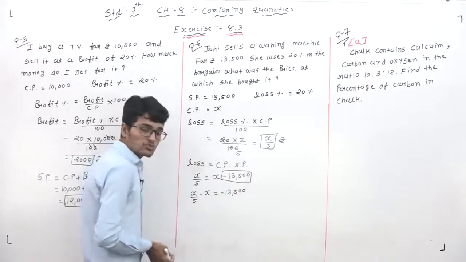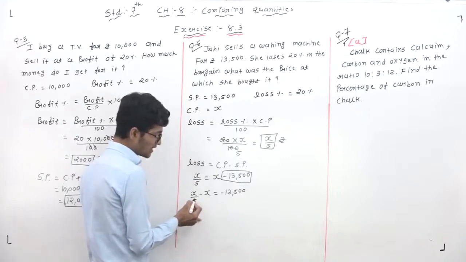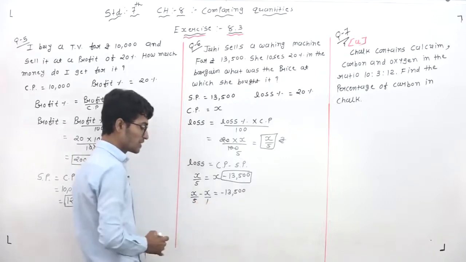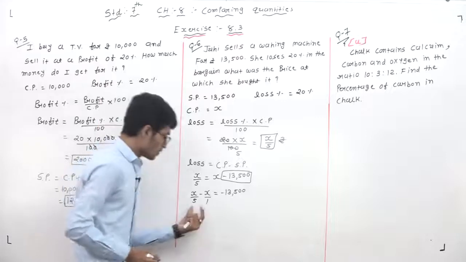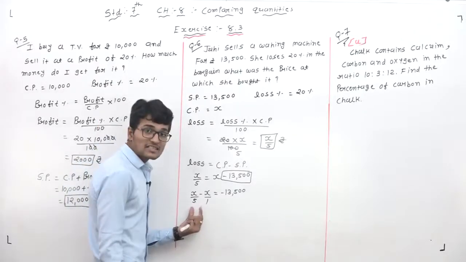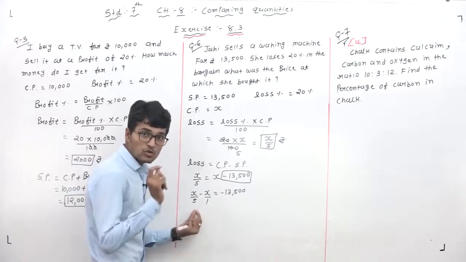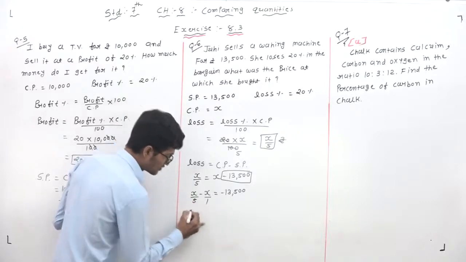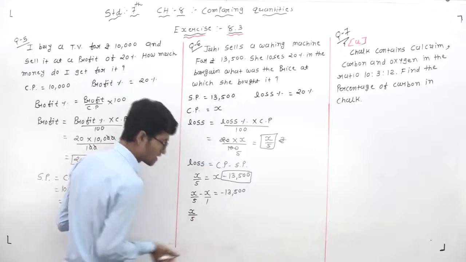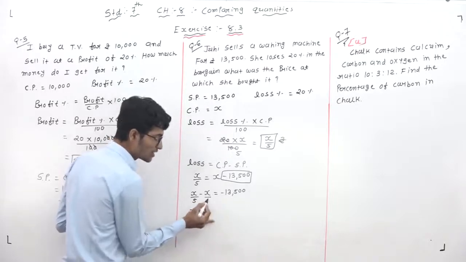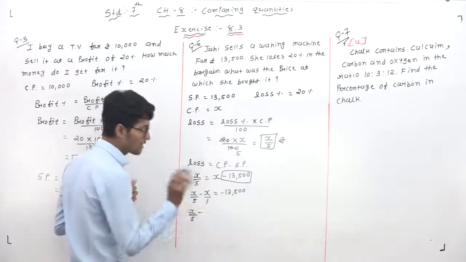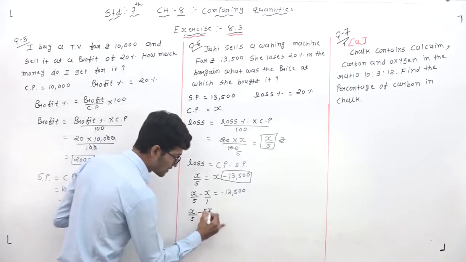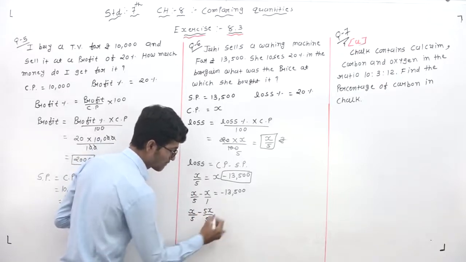Directly cutting is not possible because the denominators are different. Here the denominator is 5, here there is no denominator, which means 1. So first of all we will find the LCM of 5 and 1, which is 5. Now X by 5 stays as it is. Here the denominator is 1, so we multiply by 5: 5 multiplied by X is 5X, and 1 multiplied by 5 is 5.